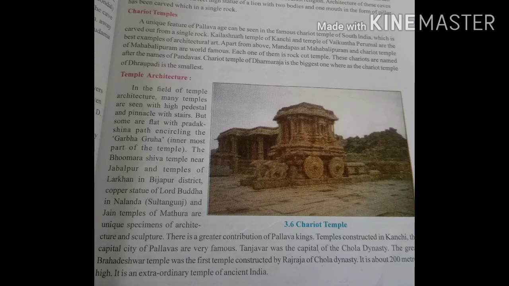So students, we have learned about the chariot temples, Rath temple, Kailashnath temple, mandapas of Mahabalipuram, Vaikuntha temple, Bhumara Shiv temple. These different temples, you have to learn for the Section A MCQ.